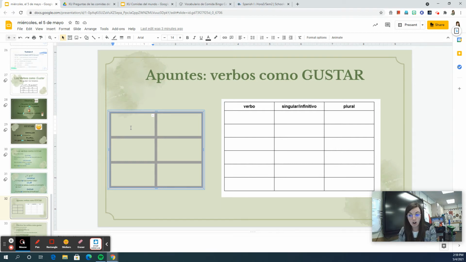So all of these words, you have to have something at the beginning of the verb. So it can't just be gustar, or it can't just be faltar, or importar, or duele, or anything like that. It has to have something before it. So if I'm talking about myself, me. That's I. If I'm talking about you, te. How about he or she, or you formal? Le.